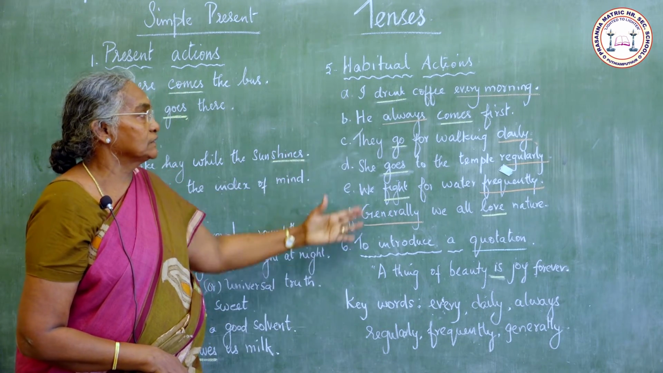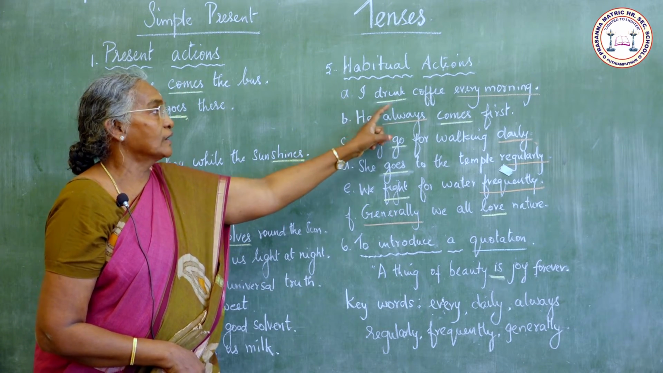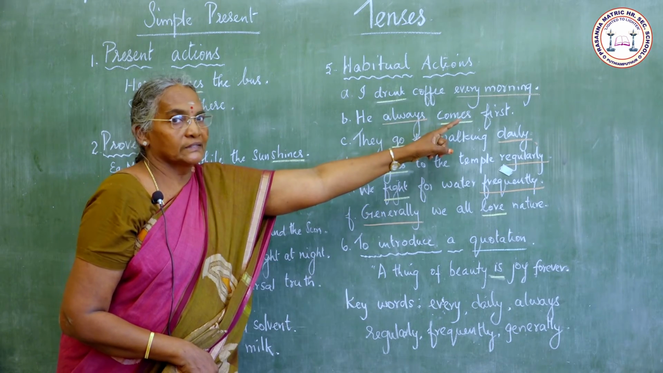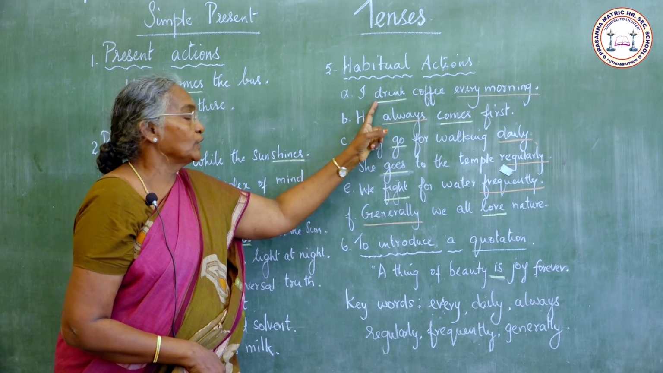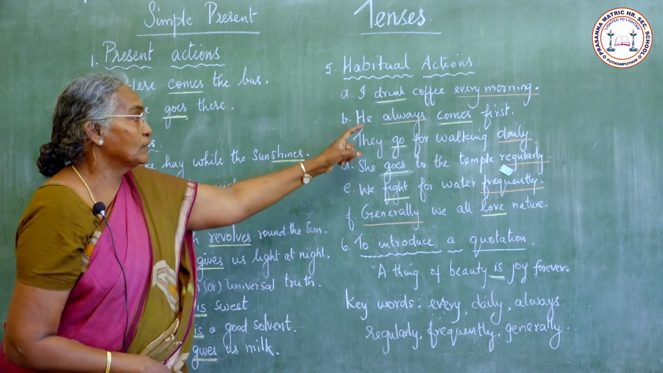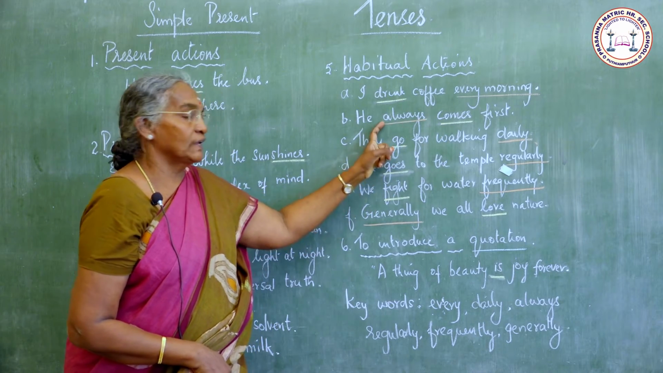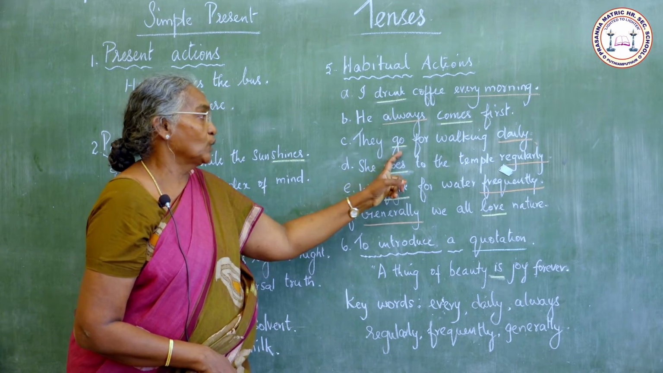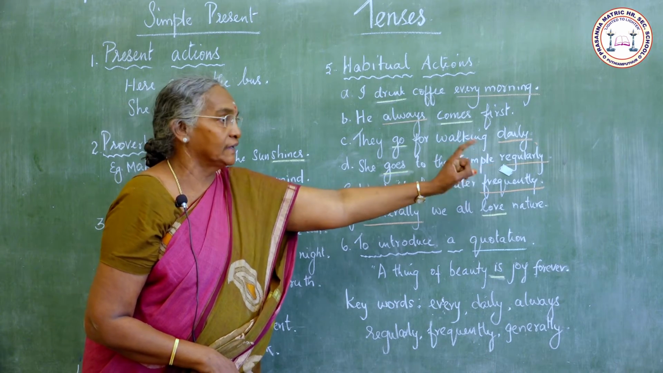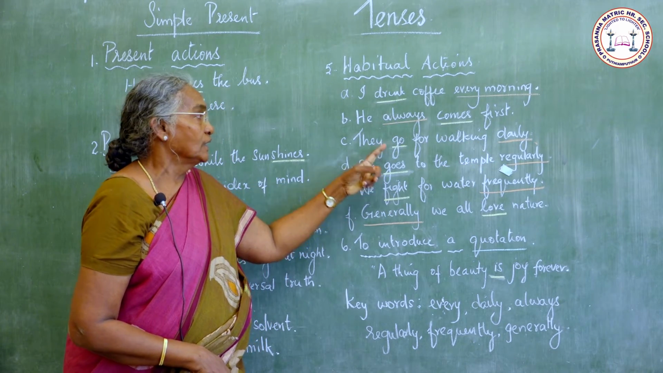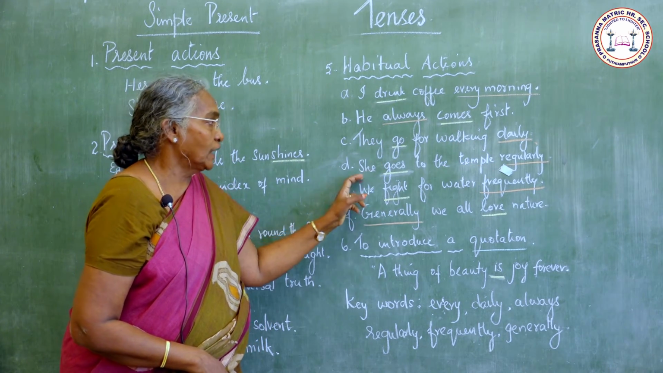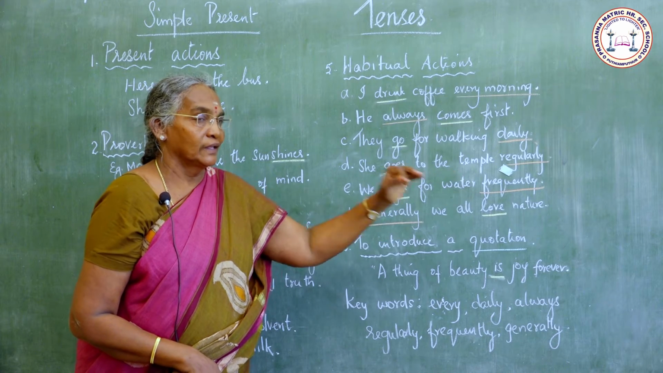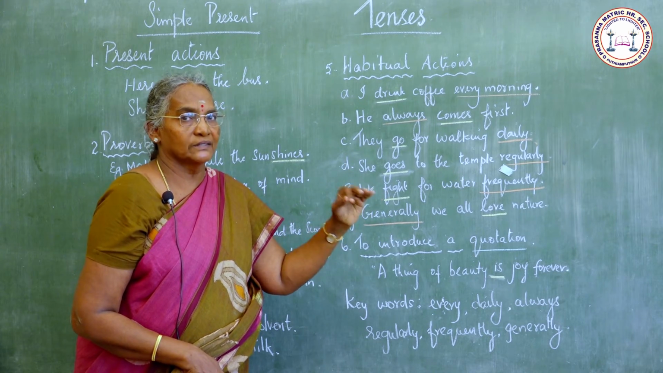Here see all the tenses here. I drink coffee every morning. It's a habitual action. So we use present tense. He always comes first. They go for walking daily. Daily they go for walking. It's a habitual action. She goes to the temple regularly. Regularly she goes to the temple. It is a habitual action.